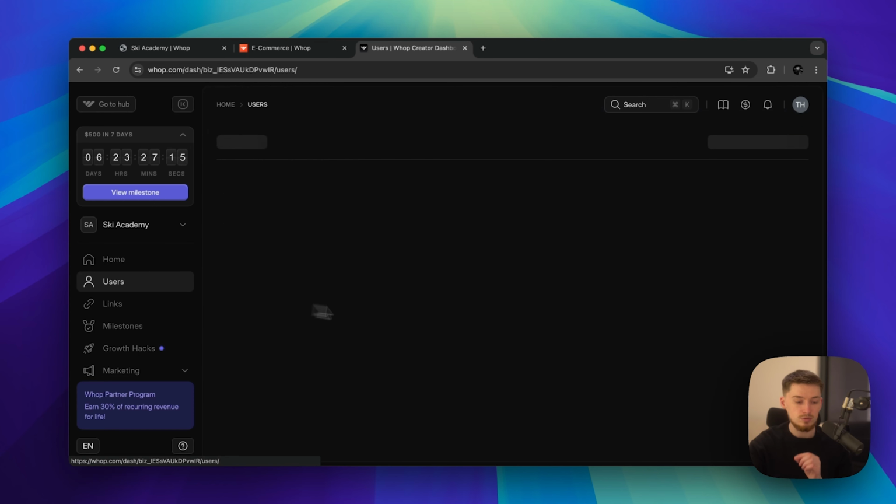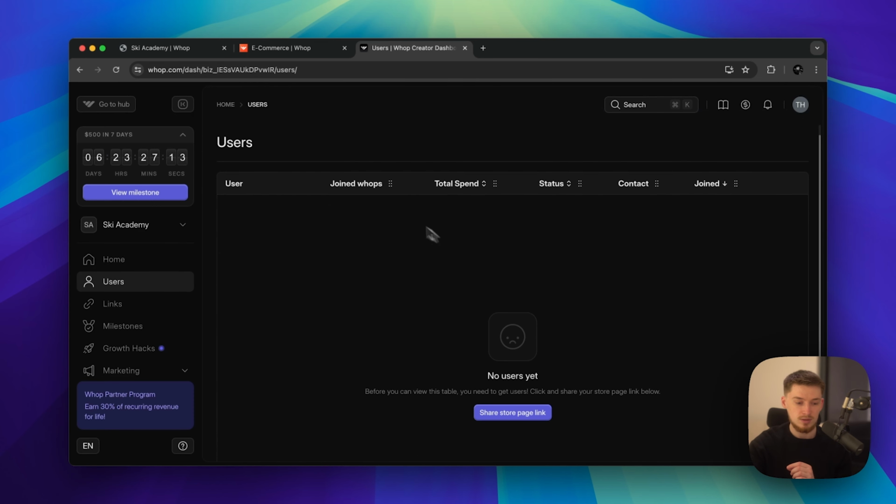Okay, if we go into users, you'll be able to see the full list of users, and you'll be able to see their joined Whops. So for example, other ones that they have joined, the total spend, so how much they've spent with you so far, where maybe it's just a one-time fee, or maybe they have a subscription. It'll just show the entire amount that they've actually sent to you. Status is if they're active or not. Contacts, you'll be able to have some sort of contact details, whatever they essentially put in, and what is on file with Whop about them. And joined is actually when they joined your program.